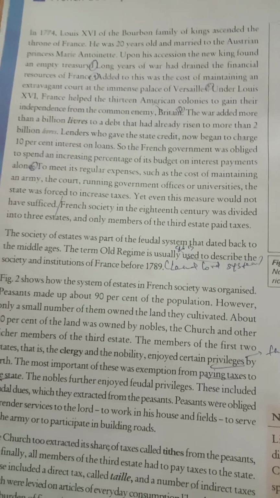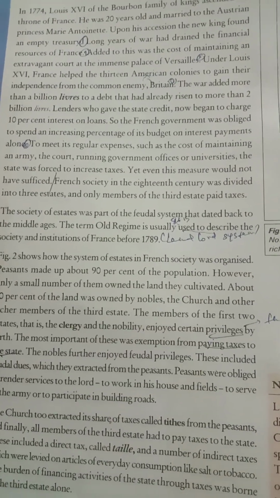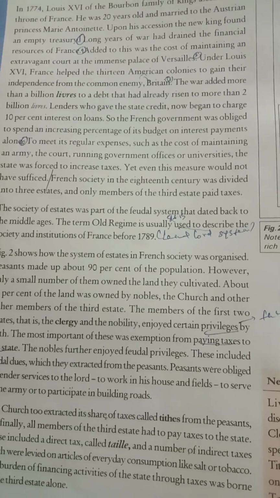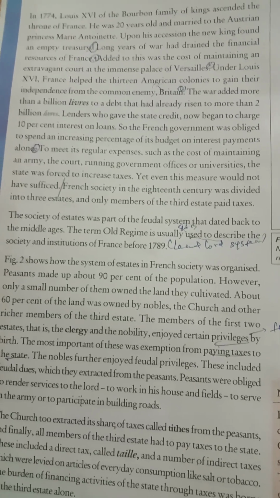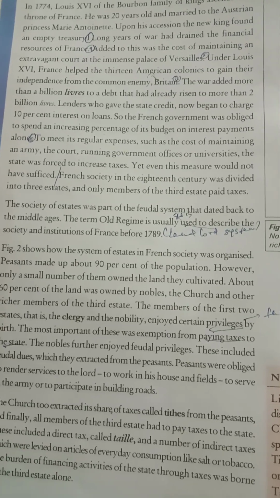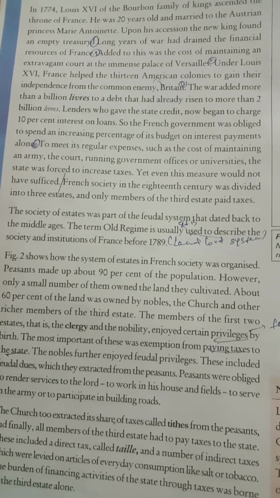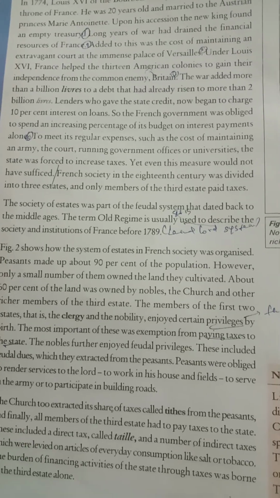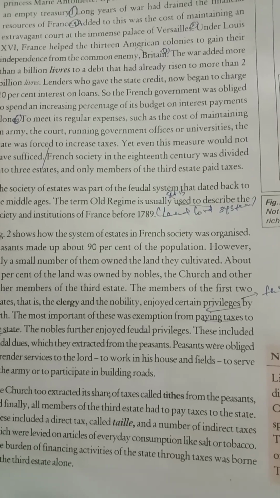So as soon as he ascended the throne, he found the treasury was empty. He was much alarmed. Now we are going to learn the political causes. Totally 6 points are there. One by one we will learn. First one, long years of war had drained the financial resources of France. That is, continuous war. For more than 100 years France and Britain were fighting. So due to this continuous war, the treasury became empty. This is the first reason.